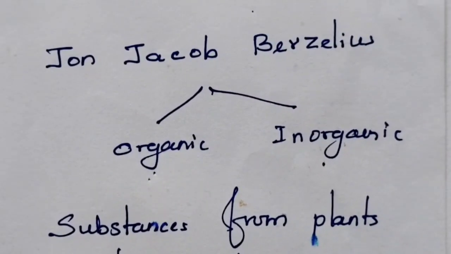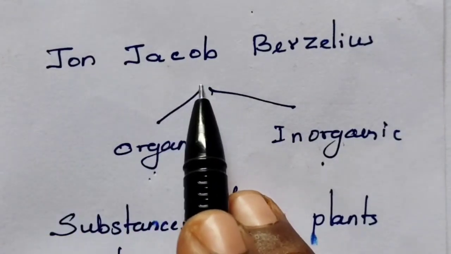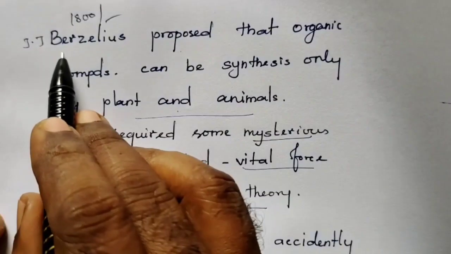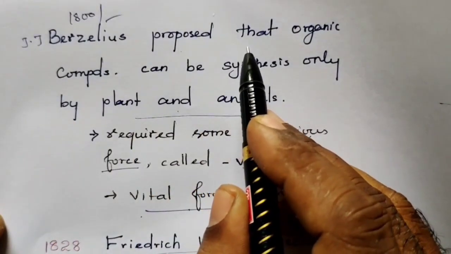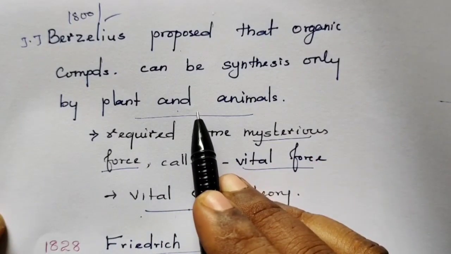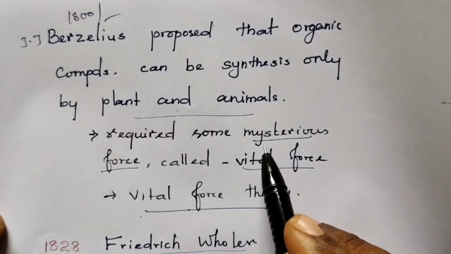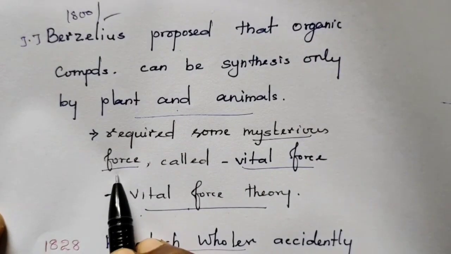But in 1828, John Jacob Berzelius, J.J. Berzelius, proposed that organic compounds can be synthesized only by plants and animals. For preparing this organic material, we need some mysterious force.